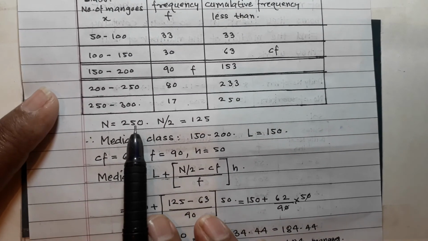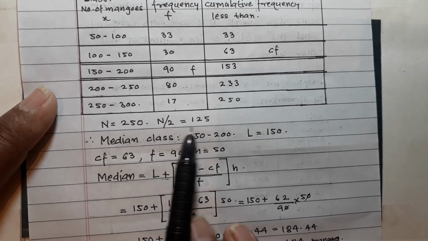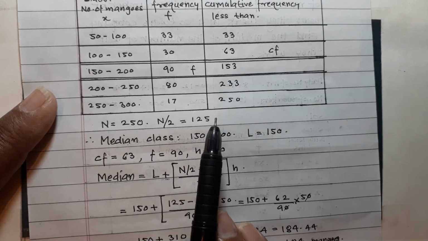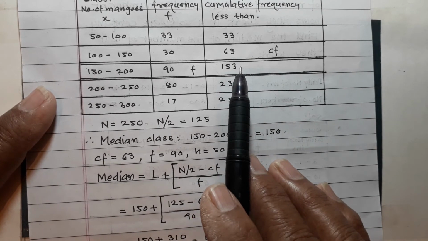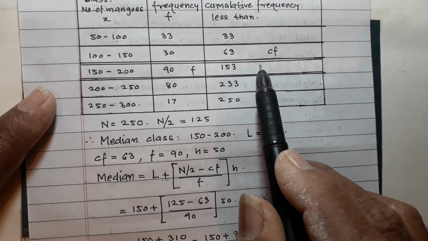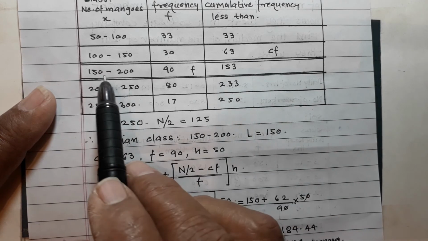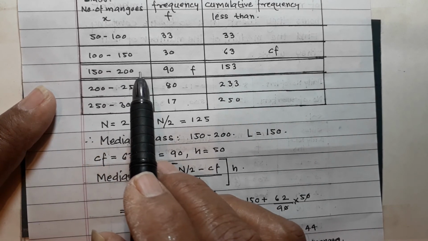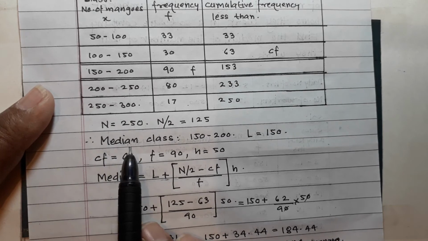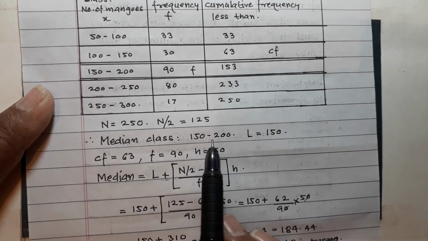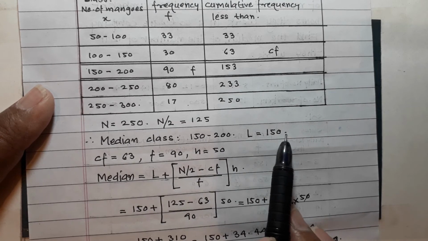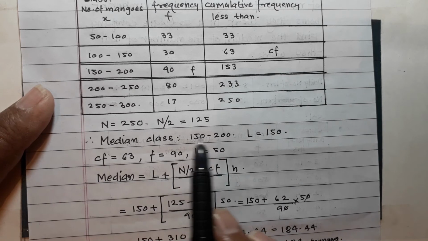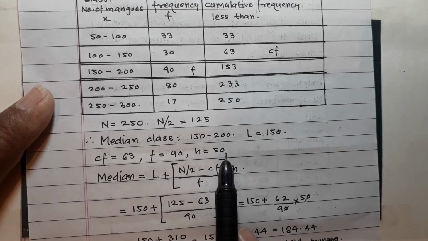Now n is equal to 250, therefore n upon 2 is equal to 125, and 125 lies between 63 and 153, and therefore this is your median class. So the median class is 150 to 200, and therefore L is equal to 150 and h is the difference between these two, that is 50.